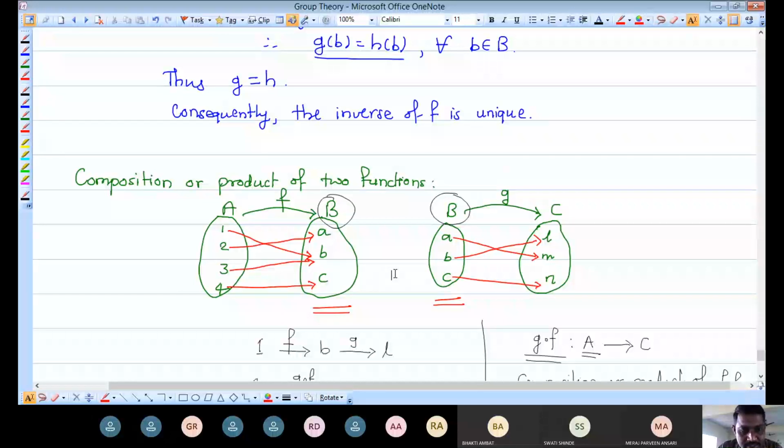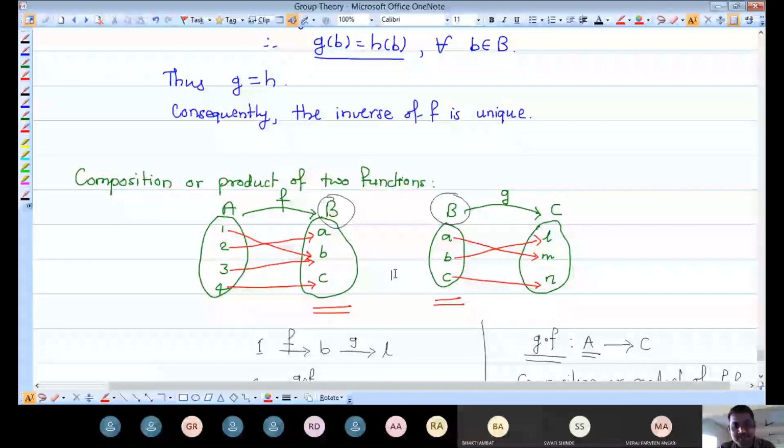Our first function F is a mapping from A to B, and the second function G is a mapping from B to C. That means the second set of F is the same as the first set of G, and then we define this mapping, denoting it by taking the second function first. That means G composition F. G small circle F is the new mapping, defined from the first set of F to the second set of G, and that we have represented here.